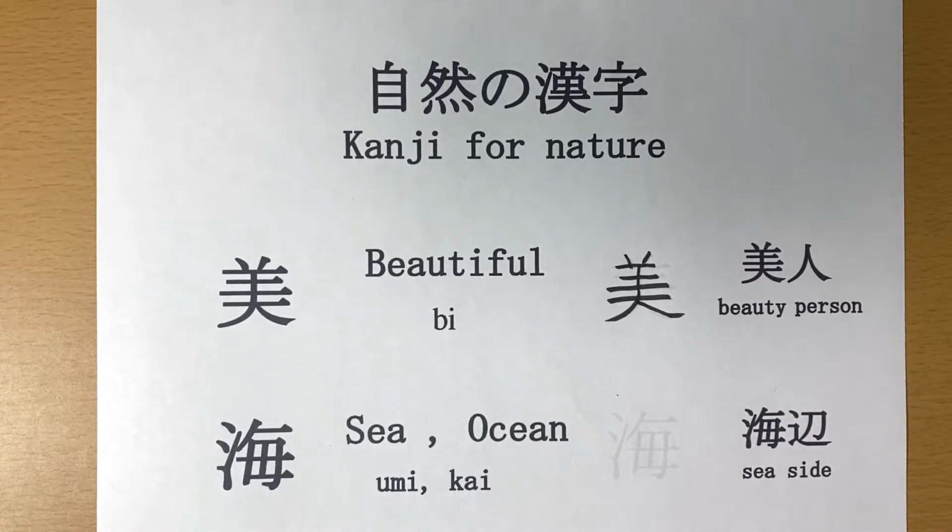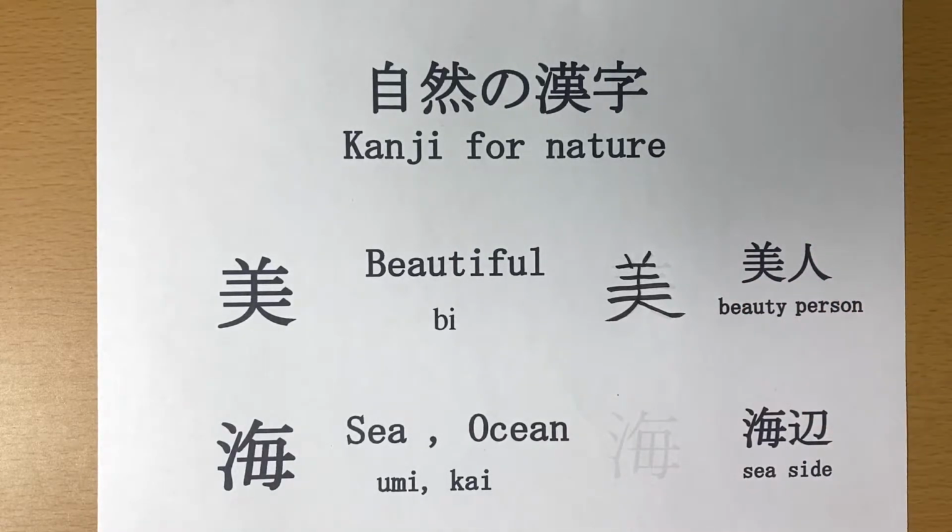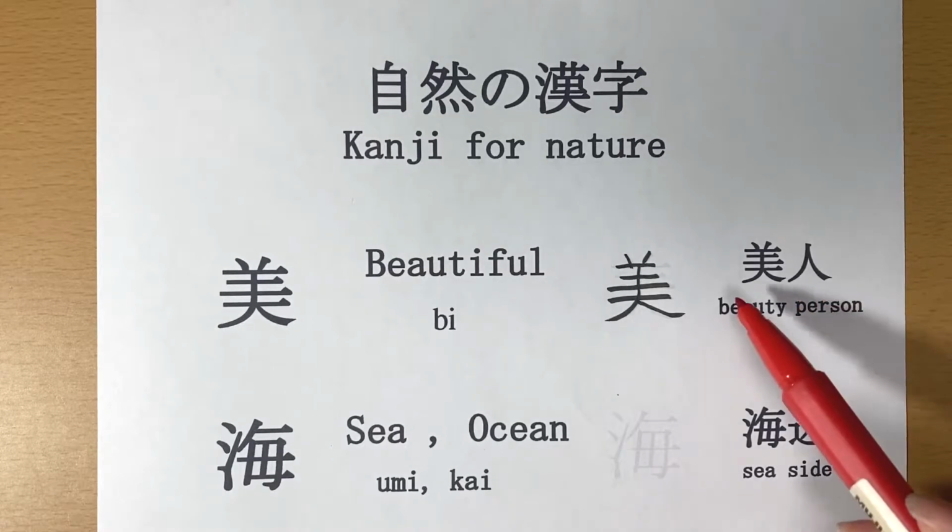And how to use this kanji? For example, this means bijin. Jin also means person. So it means beautiful person.